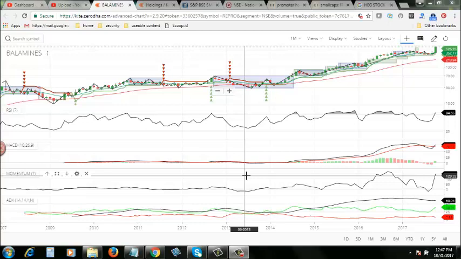Today we are going to discuss Balaji Amines. The ticker name is Bala Amines, but the stock name is Balaji Amines. We are going to do the technical analysis for Balaji Amines, and right now what you're seeing is the monthly technical chart of Balaji Amines, along with a few technical indicators like RSI, MACD, momentum, ADX, Darvas, super trend, moving average, zigzag, etc. I'm using all these technical indicators to do the technical analysis for this particular stock.